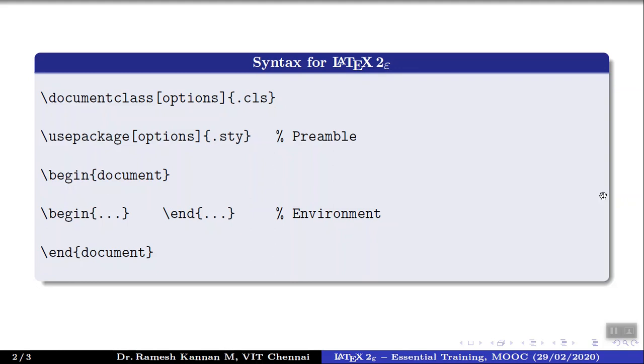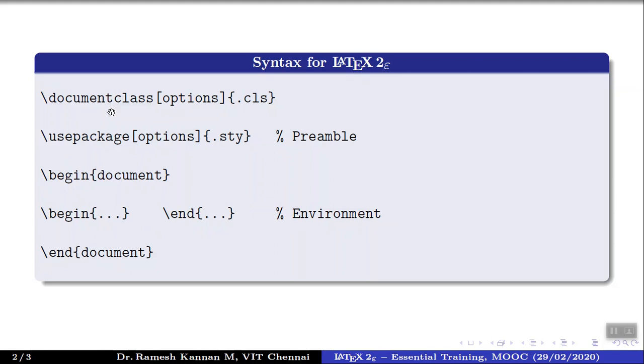This is the syntax, and initially this can be divided into three parts. The first is the document class, then followed by the packages and the framework. This is called the body of the LaTeX, or the body of the document. It starts with begin document and end document, and we'll have intermediate environments, and we'll be seeing that in detail in a couple of lectures later on.